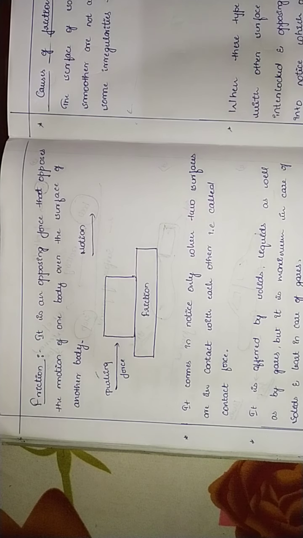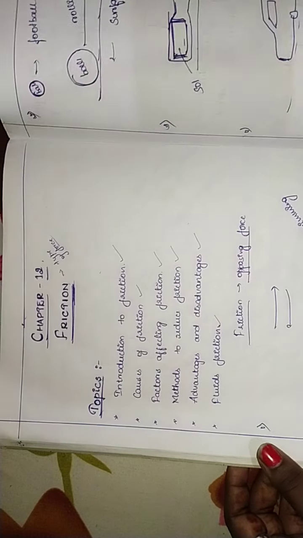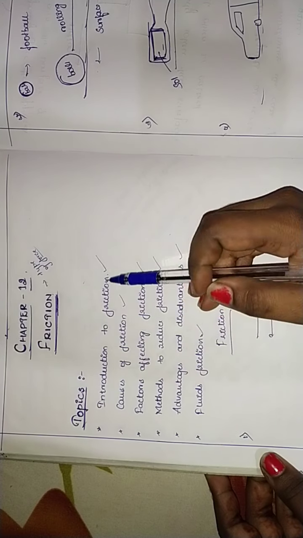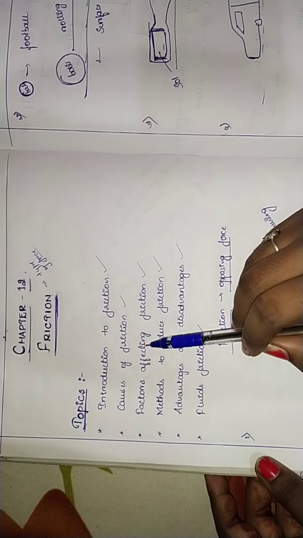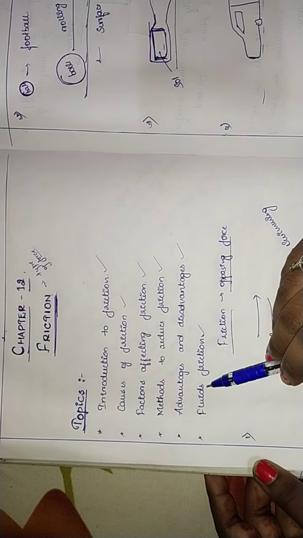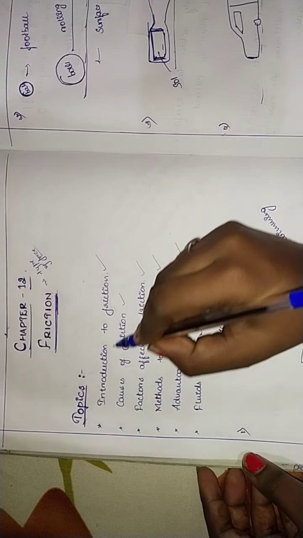Yesterday we covered the introduction part, and today we'll go deeper into the chapter, starting with friction. Before starting, let's have a quick recap of yesterday's topics: introduction to friction, causes of friction, factors affecting friction, methods to reduce friction, advantages and disadvantages, and fluid friction. Today we'll cover the causes of friction.